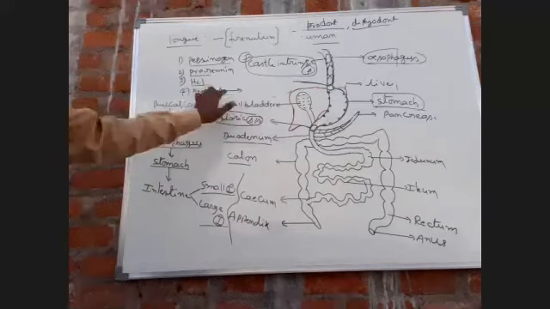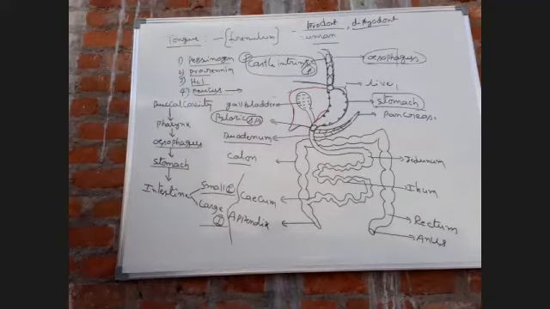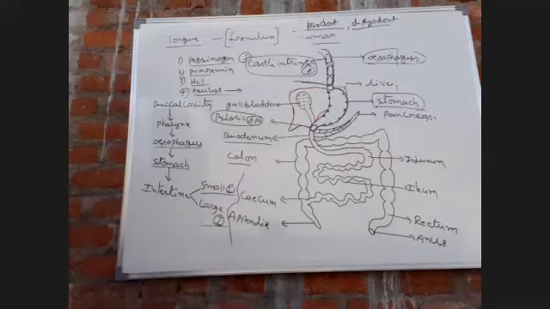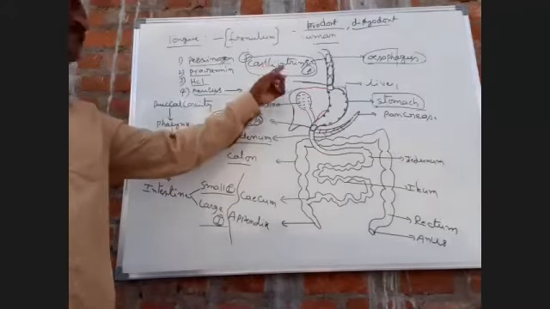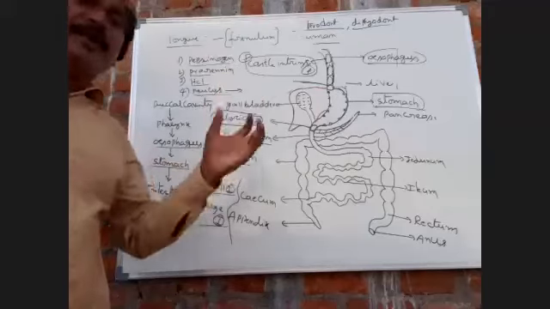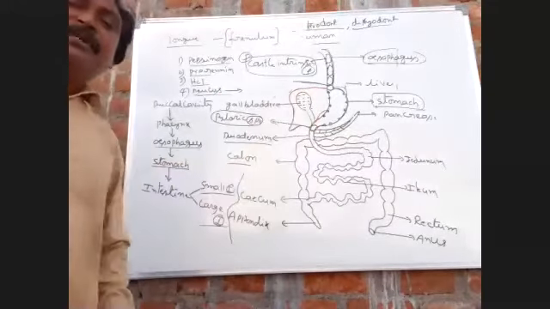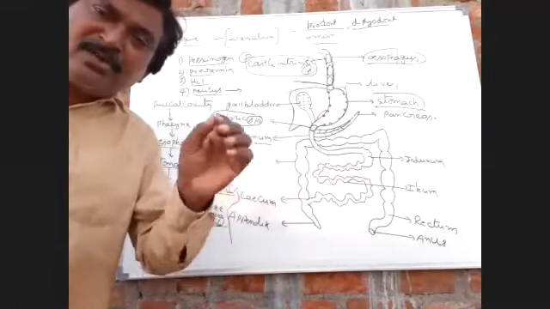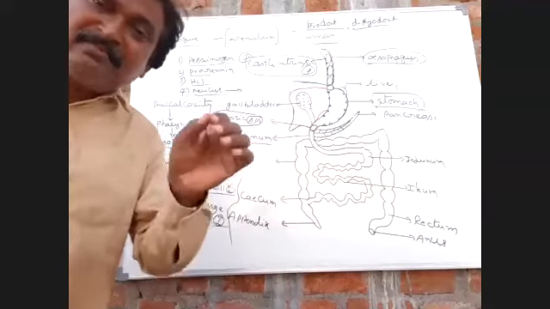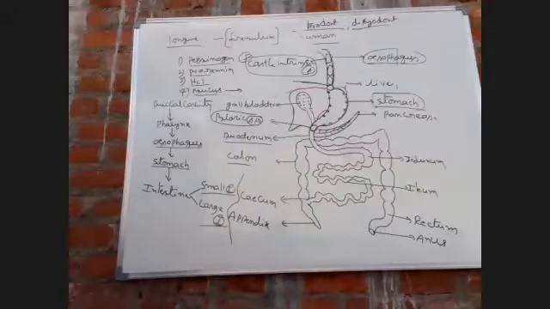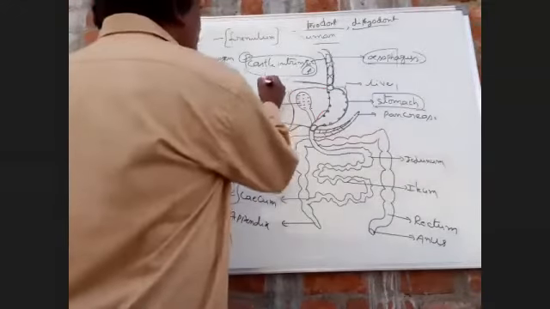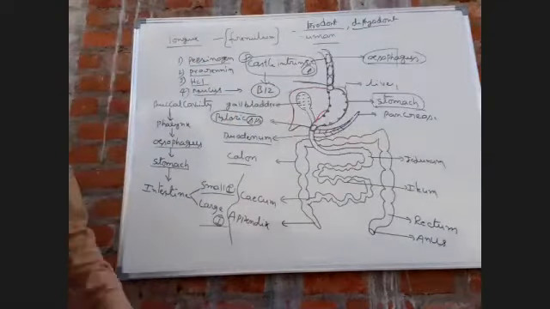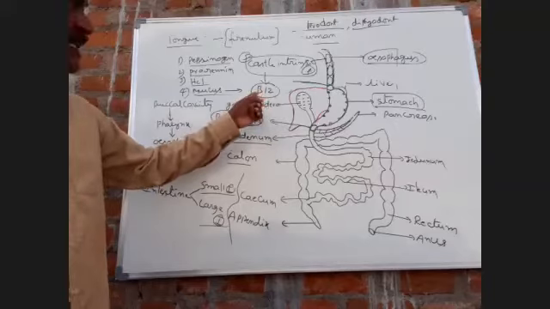This is most important: Castle's intrinsic factor. What is Castle's intrinsic factor? Castle's intrinsic factor is useful for absorption of vitamin B12 into the blood. That is the main function of Castle's intrinsic factor. What is the scientific name of B12? Cyanocobalamin.